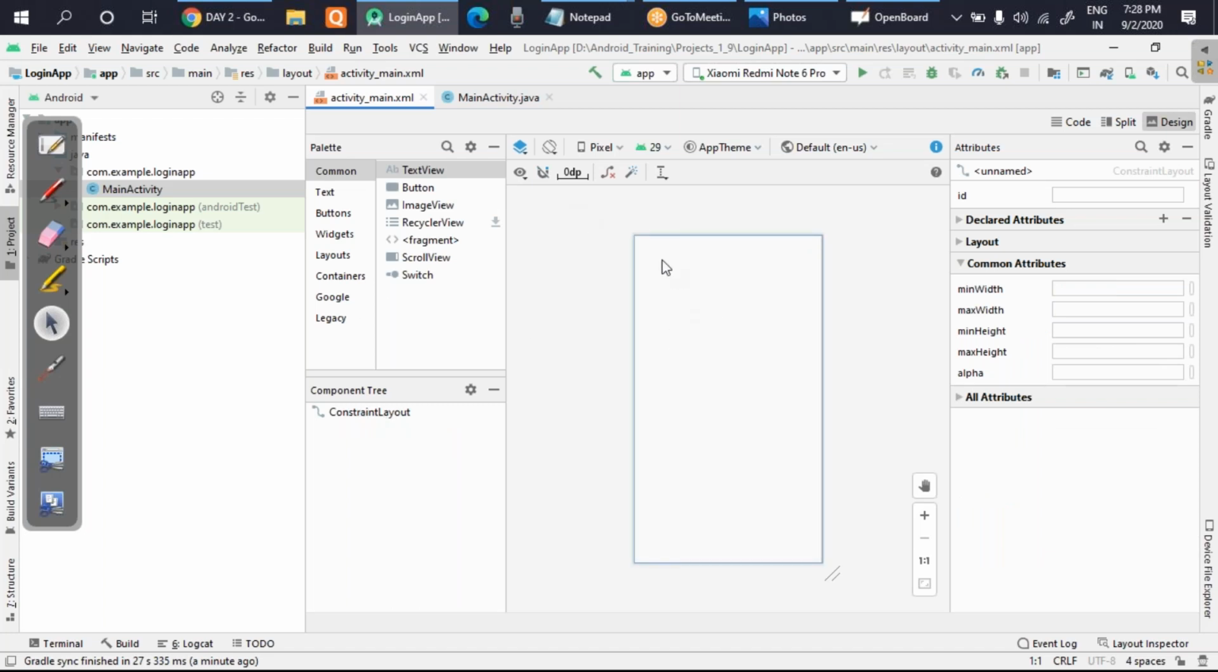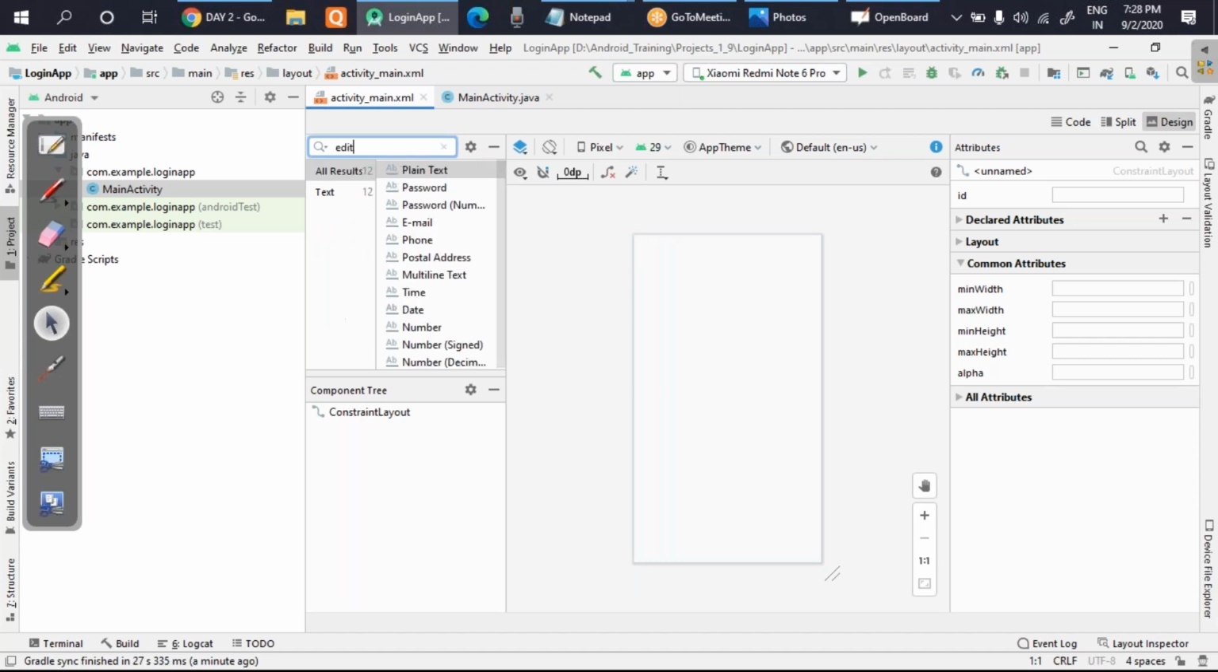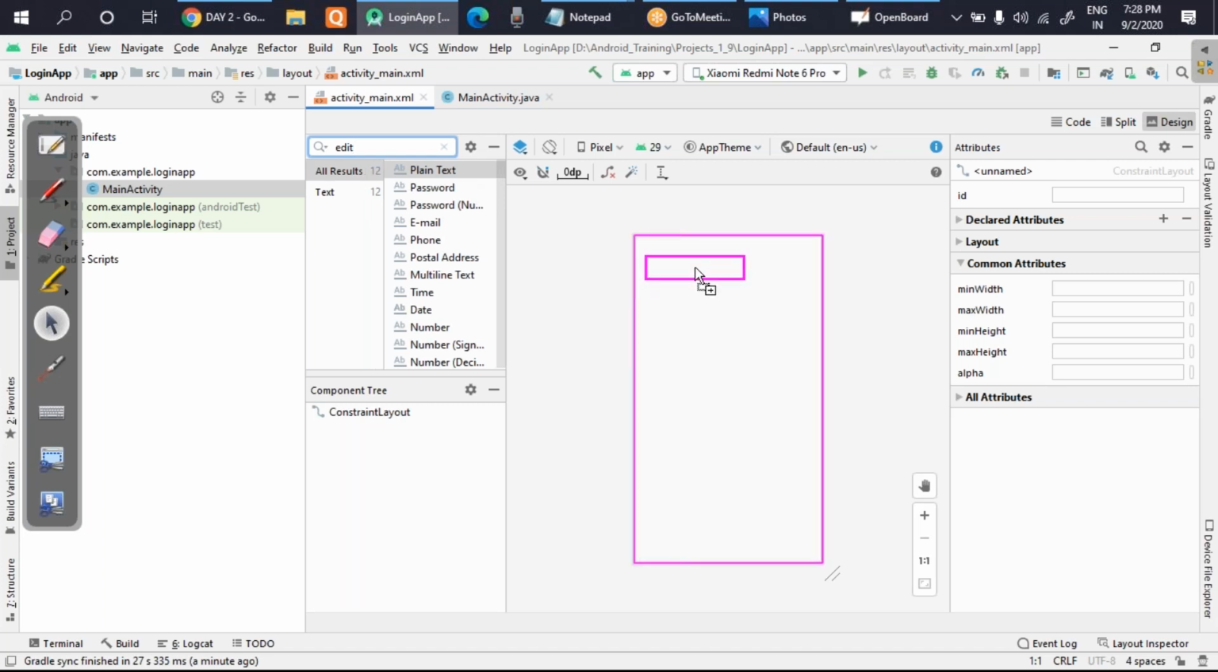So first one, I need to put username. So username is a place where I'm going to input. So input means what? Edit text. So username, what I should choose? The best will be I choose plain text. Why? Because the username can be anything. So it's better to choose plain text. So I'll drag that one here and I'll put it here.